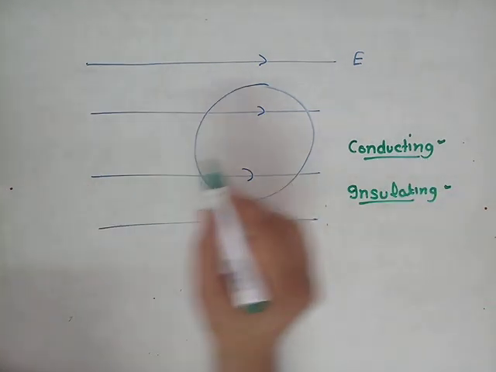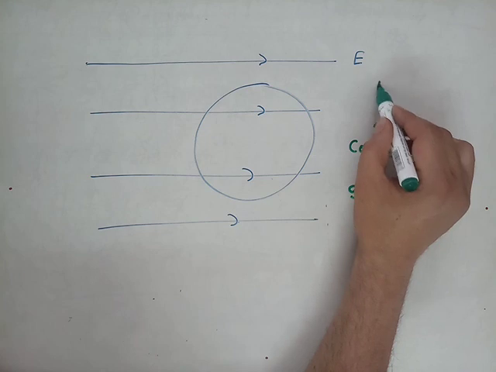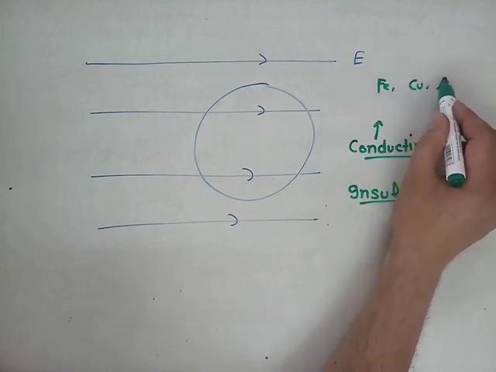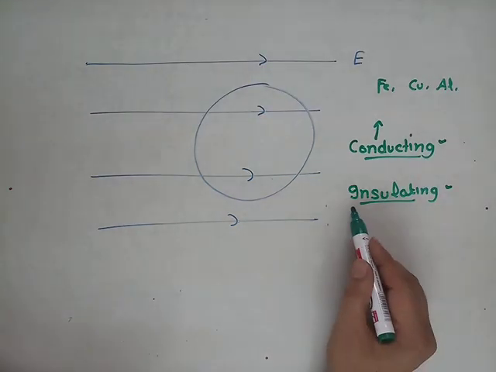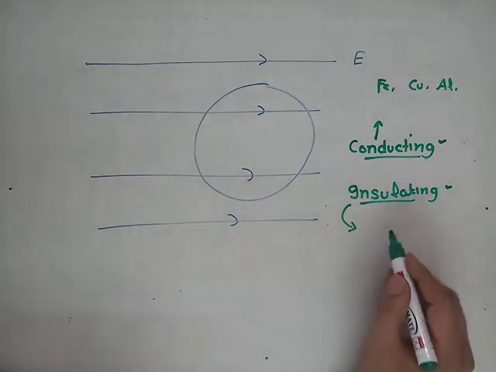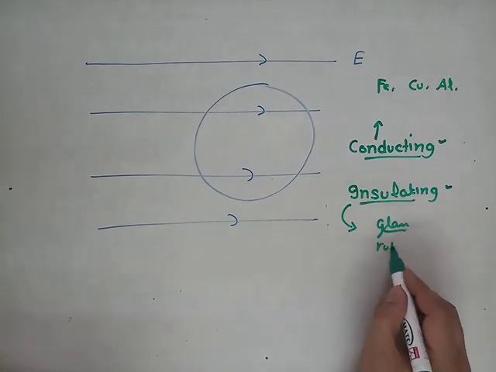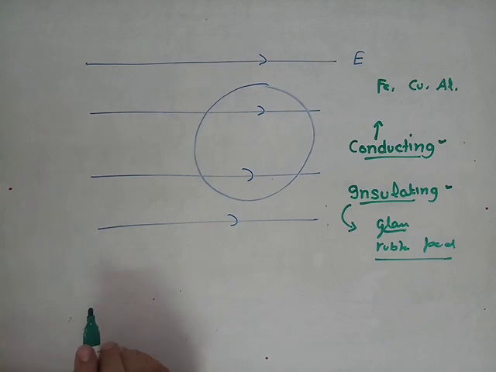Conductor means, if we consider examples of conductors, we have iron, copper, and aluminum. Insulating bodies, which do not conduct, may be glass, rubber pad, and so on. These are insulating bodies.